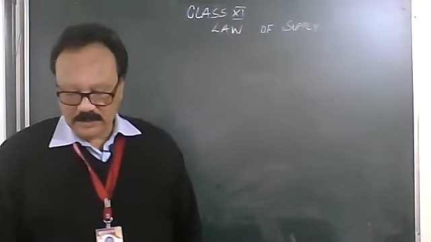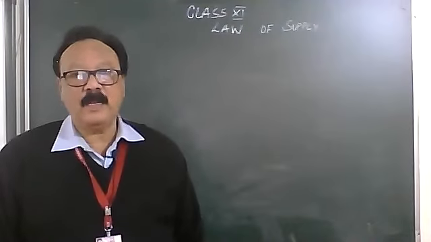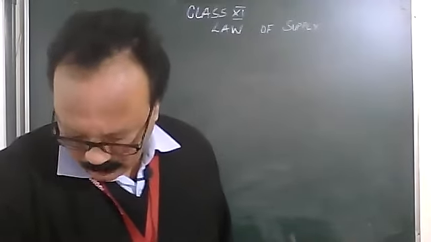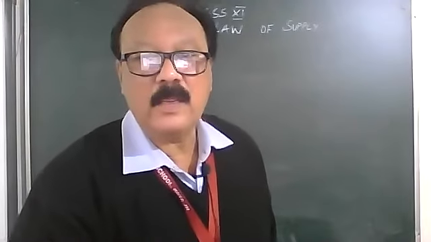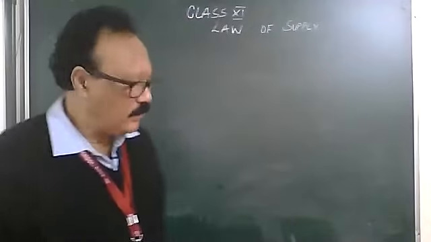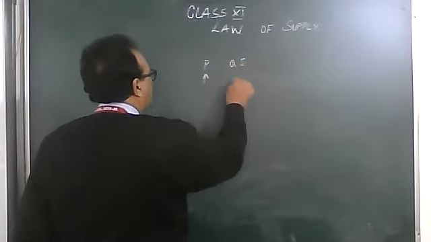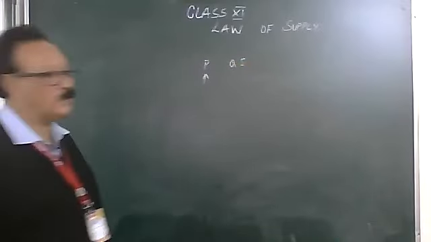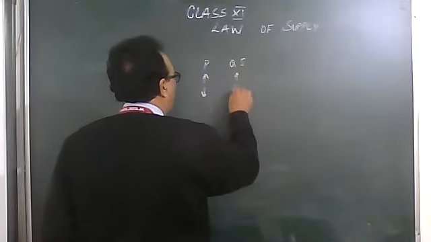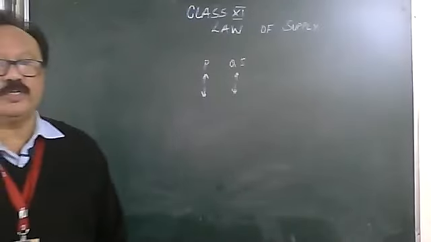So the law of supply states that there is a direct relationship between price and the quantity supplied of a commodity when other things are equal. Rise in price, quantity supplied. What happens when price increases? Supply will also increase. Price decreases, supply will also decrease. So there is a direct relationship.